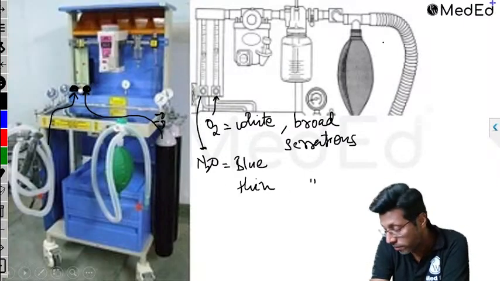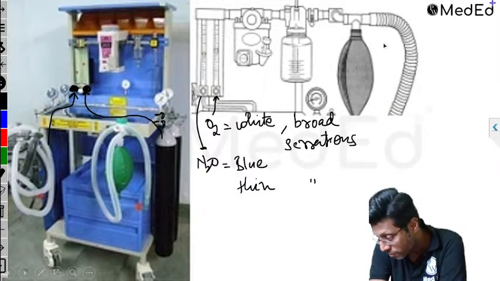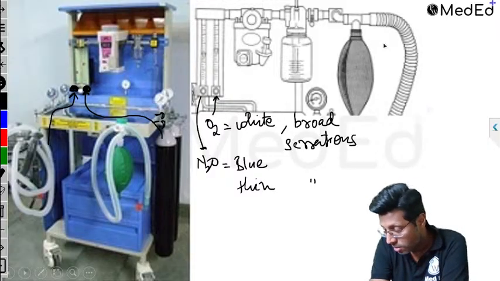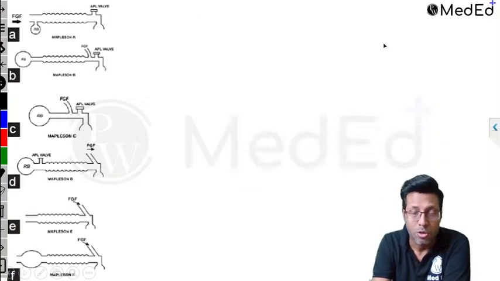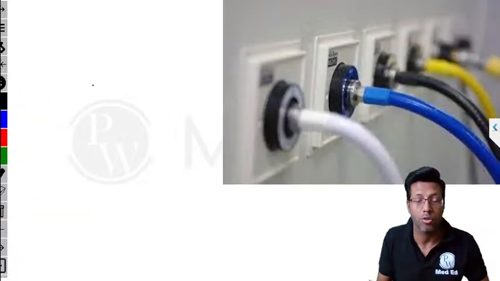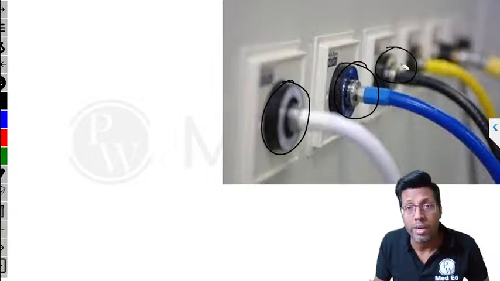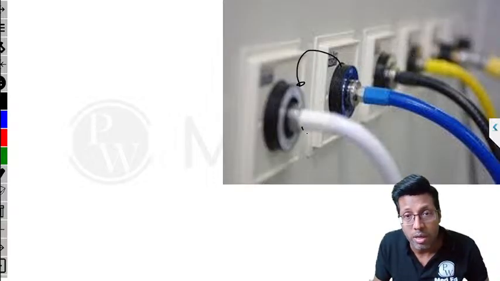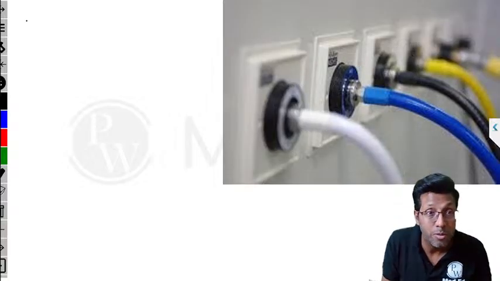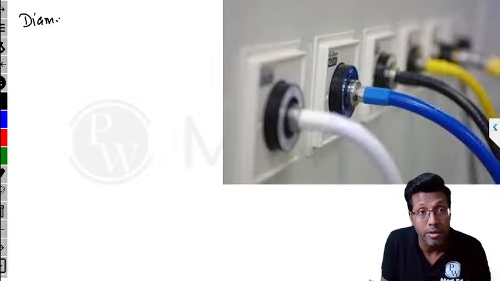Before I could answer, all of you have given the correct answer. White is oxygen, Dr. Prajwal specifically. Blue is nitrous. Blue nitrogen, no, blue is nitrous, spelling mistake happened. Air is black. Correct. So this is what is called the diameter index safety system. It is based on diameters. It prevents the wrong attachment of pipelines. You can't put this one here. You can't put this one there. Remember, this point is called the diameter index safety system.